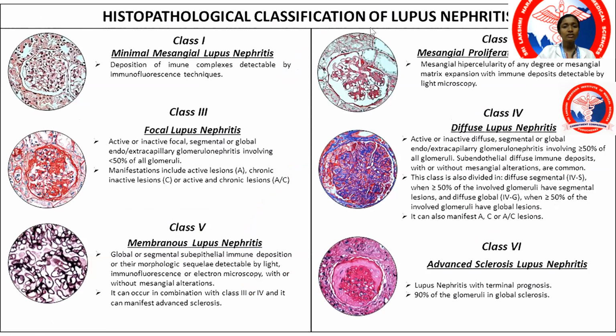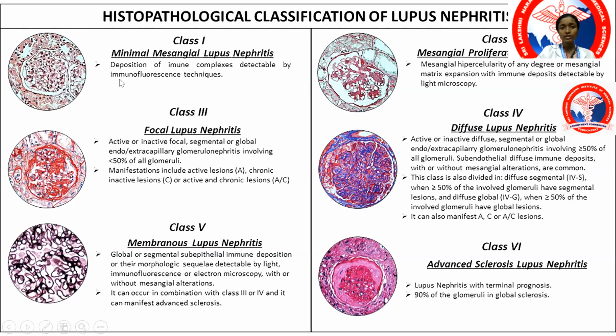Again, this is the histopathological classification just to revise: minimal mesangial, mesangial proliferative, focal, diffuse, membranous, and sclerosing. Remember, class 3 and class 4 are important, where you initiate treatment aggressively. Class 3 is further classified into focal proliferative and sclerosing, and focal sclerosing lupus nephritis, whereas class 4 is further classified into global as well as segmental, and each of these is further subclassified into proliferative and sclerosing.